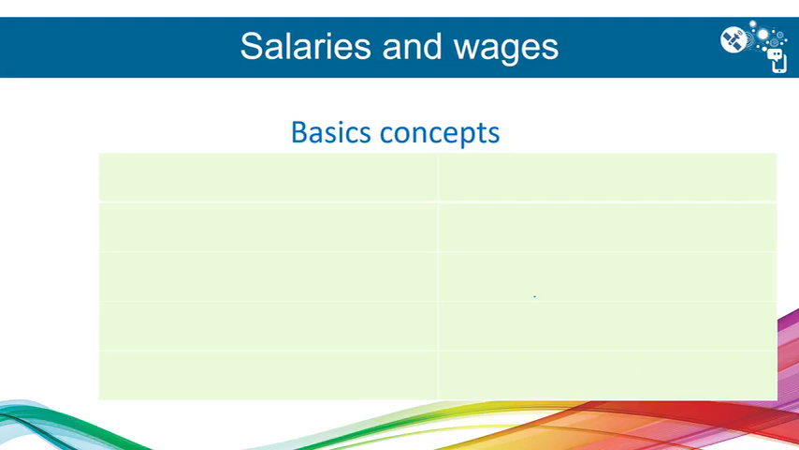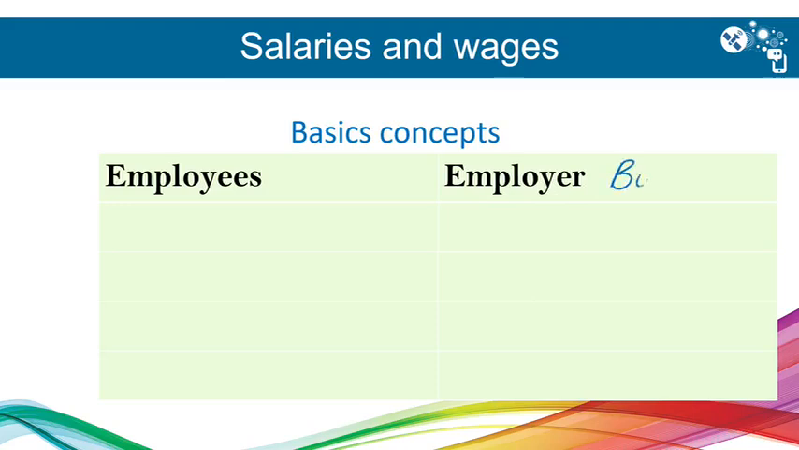When we look at salaries and wages, there are some basic concepts that we need to look at. Employees versus employer. When we talk about salaries, you immediately think about maybe your parents that earn a salary or a wage, and you see it as an income. Yes, it is an income, but we are now the employer. So this is the business. This is the books of the business that we are doing. Therefore, wages and salaries will be an expense. The employee, the worker. The employer, the business.